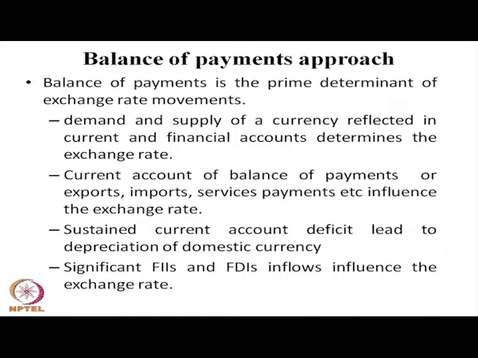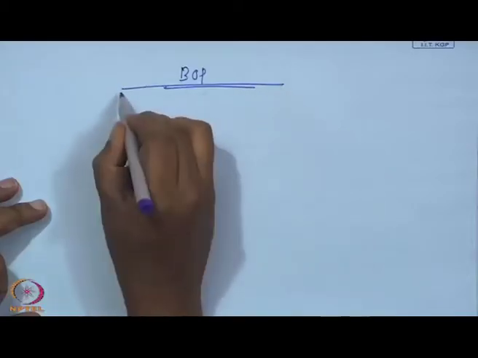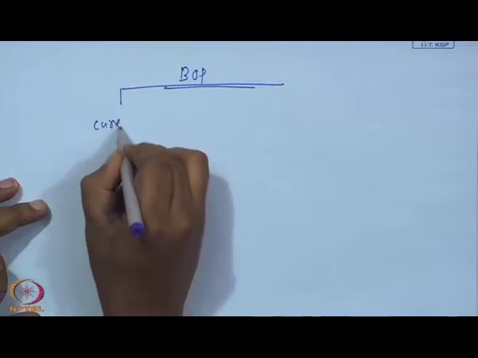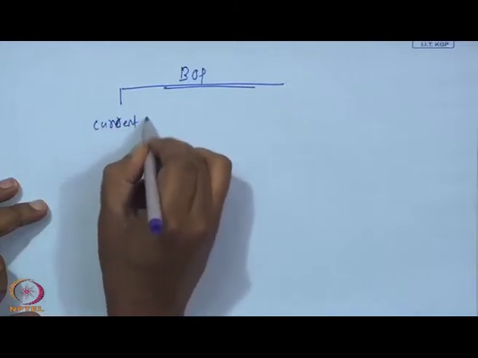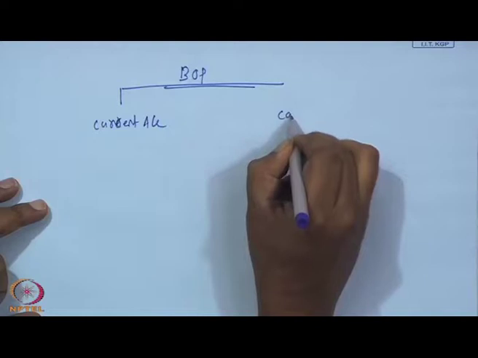In the balance of payment approach, we have discussed the balance of payment in detail. The balance of payment approach primarily determines the inflow and outflow of foreign currency on the basis of two aspects. Balance of payment, BOP, has two aspects: one is called the current account, and the other is called the capital account.